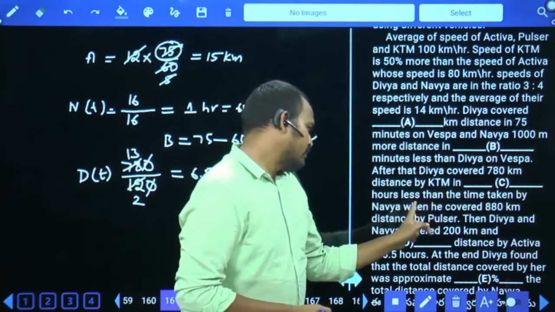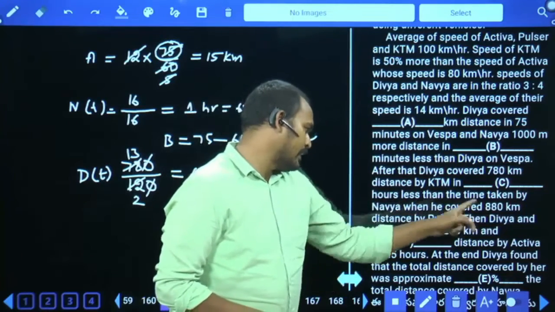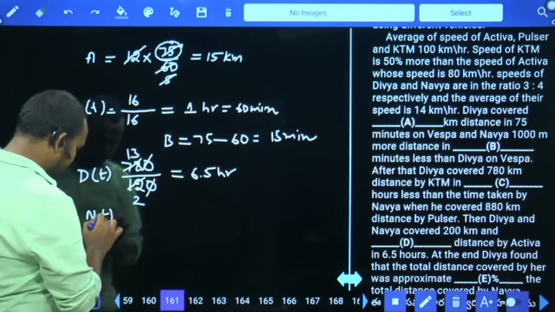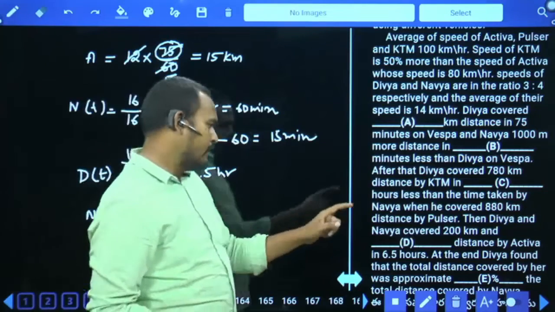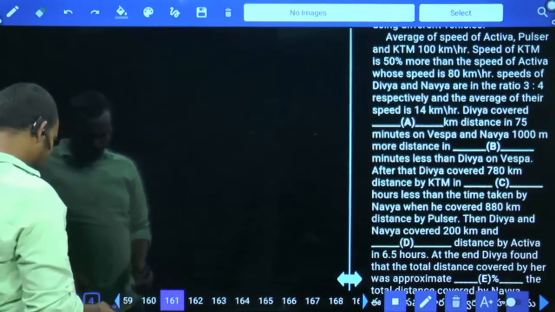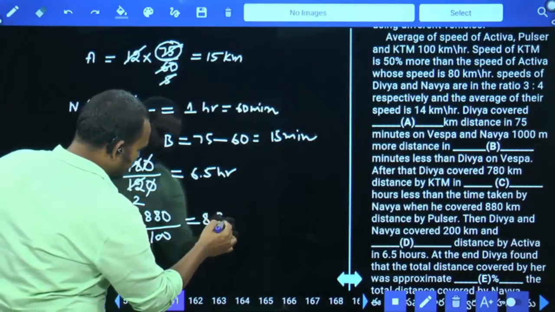By KTM in 6.5 hours, 6.5 hours less than the time taken by Navya when he covered 880 kilometers distance. Navya's time means 880 by the speed of Pulsar. What is the Pulsar speed? Here 100. 880 by 100 means it will be 8.8 hours.